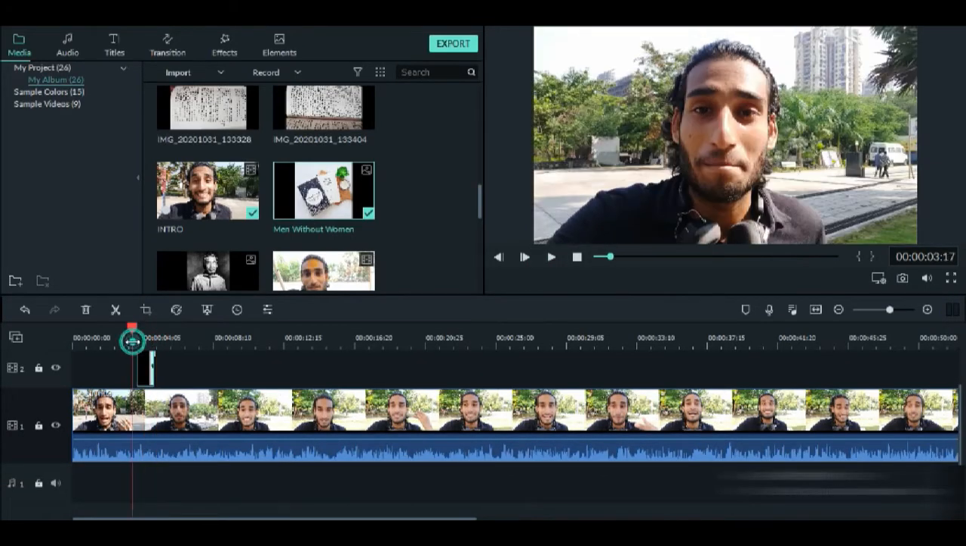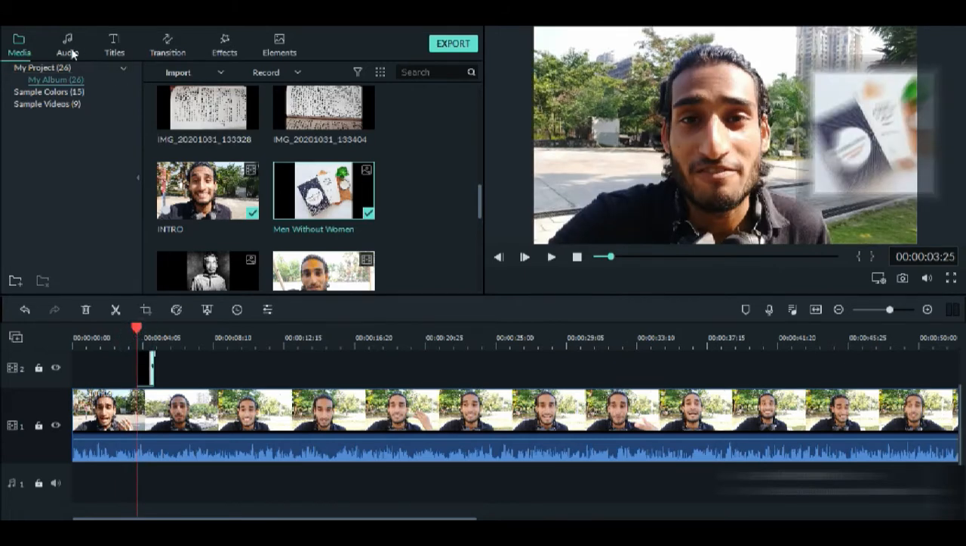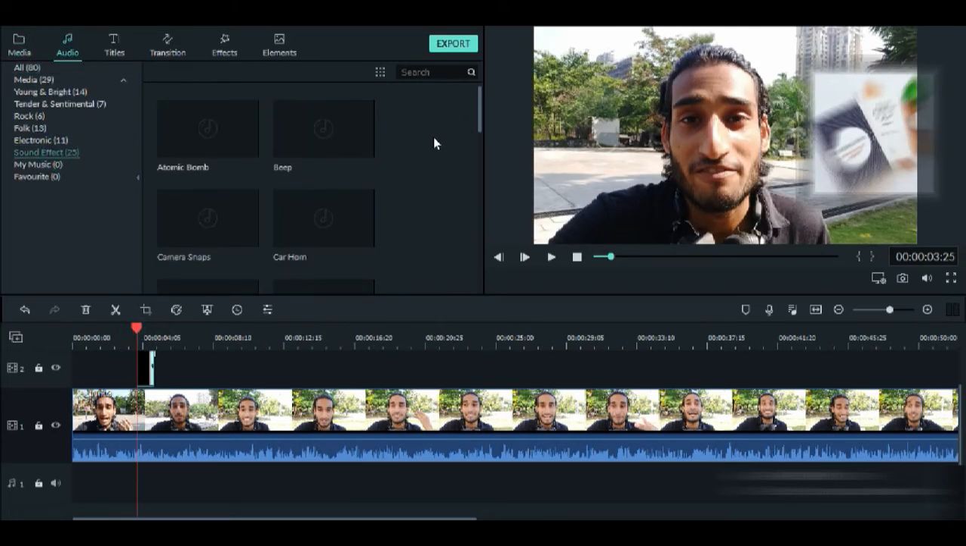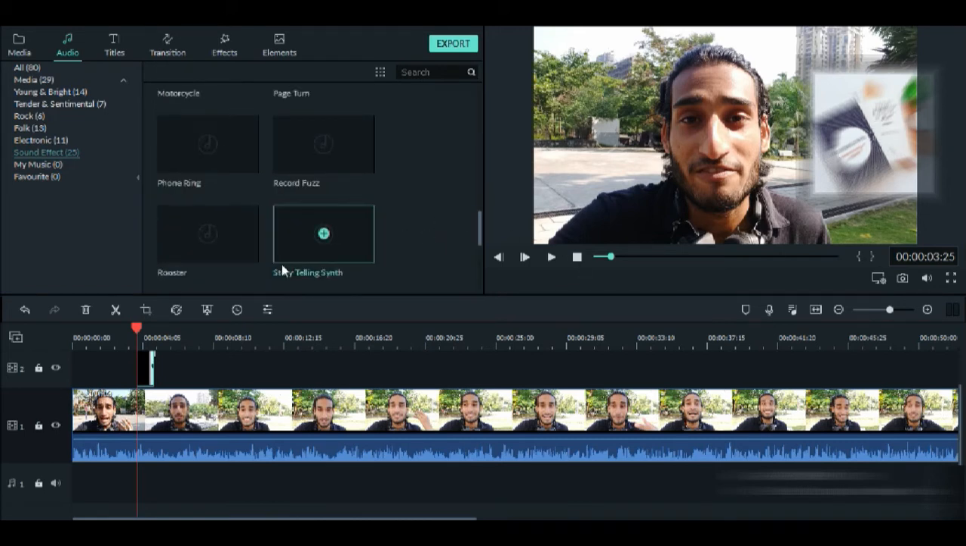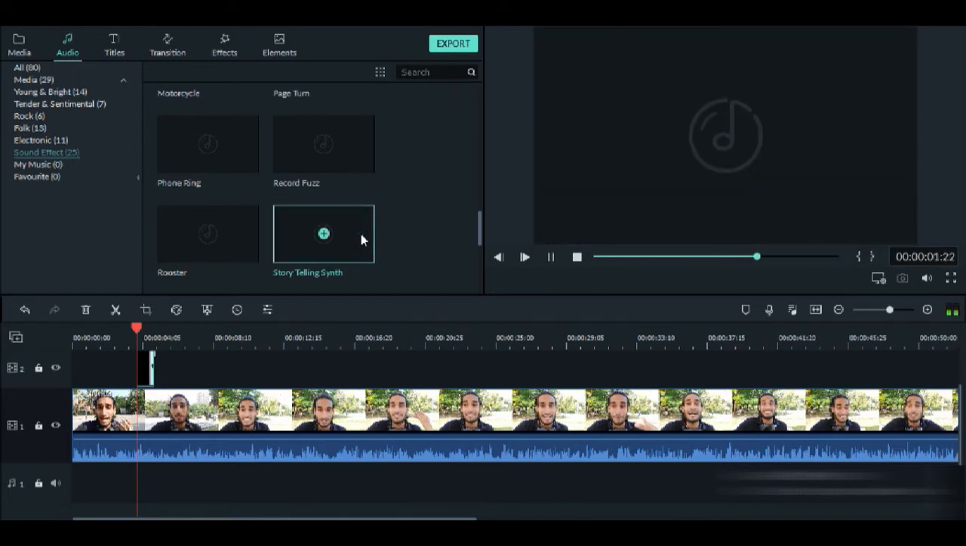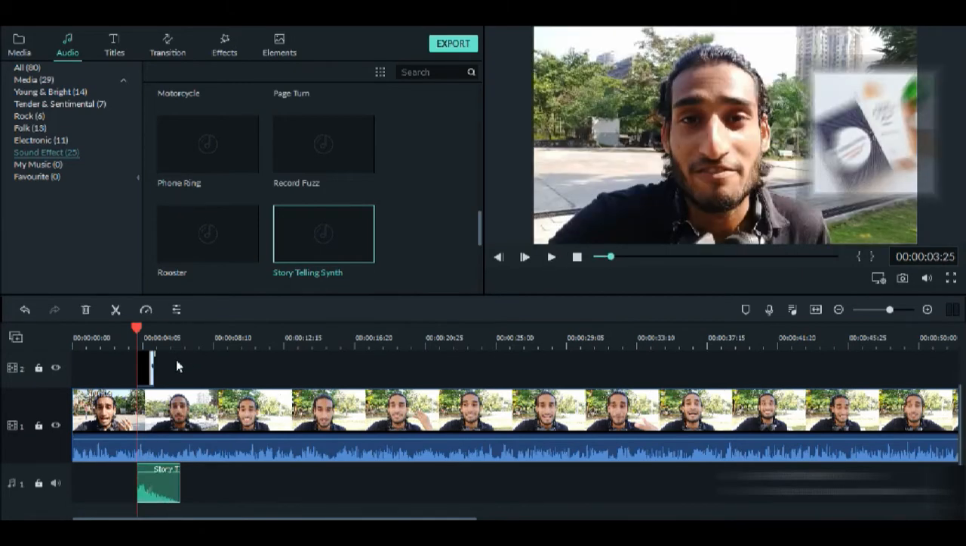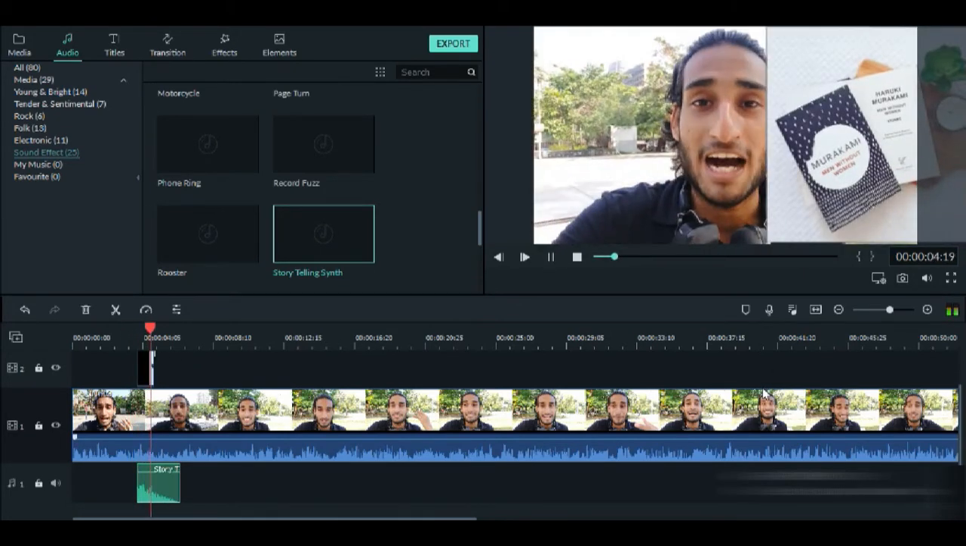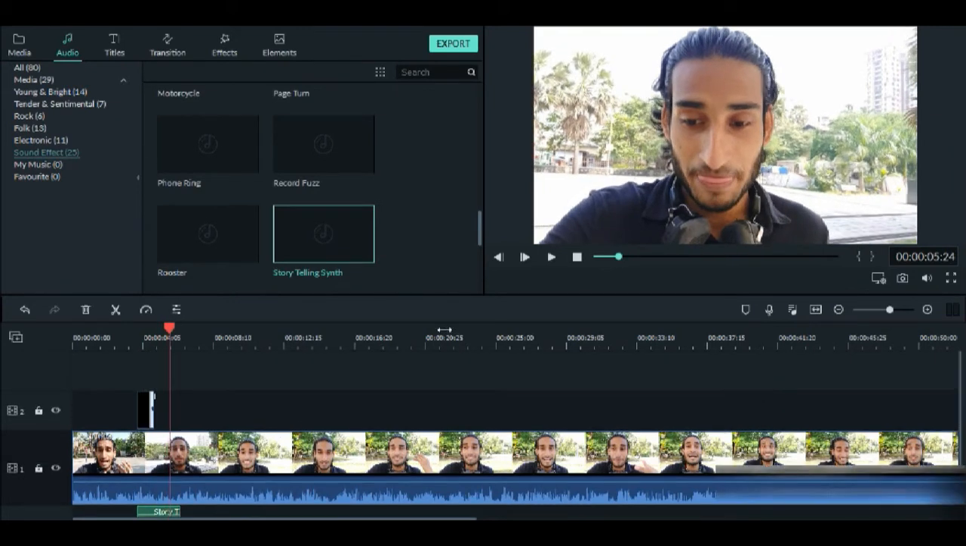So what we can do is we can add a sound effect right here, right? So we'll go on audio, we'll go on sound effects, and we'll find a sound effect which is suitable for this pop-up. So I think we can go with storytelling synth. This is how it exactly sounds. So the same thing, you're going to drag and drop it here. See, pretty cool, right? You can even add glitch effects and so on, but I wouldn't recommend right now. Basically, when we have a longer pop-up, that's when we can use it.